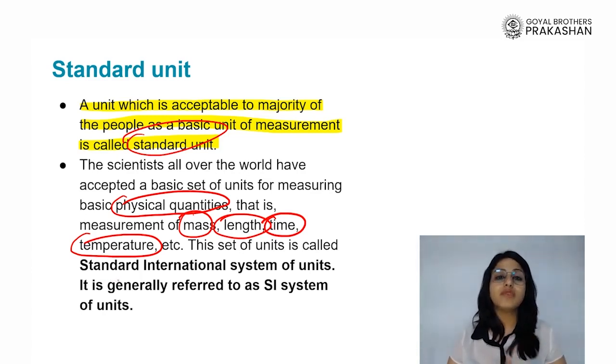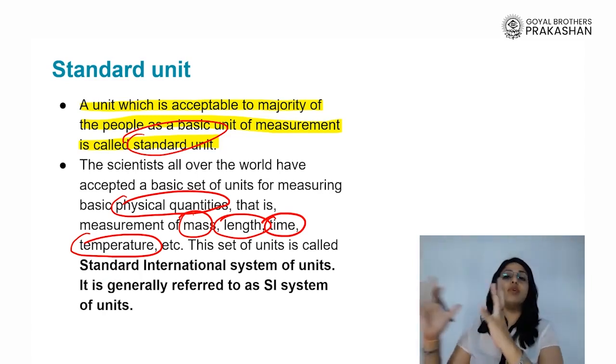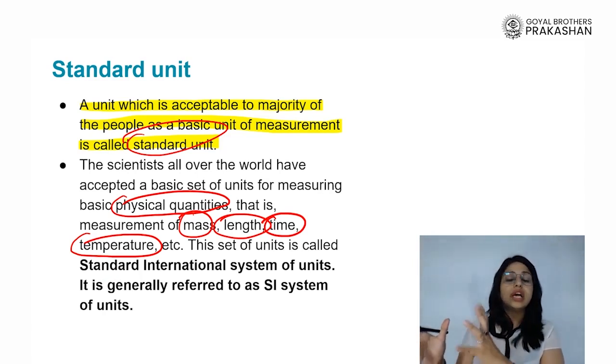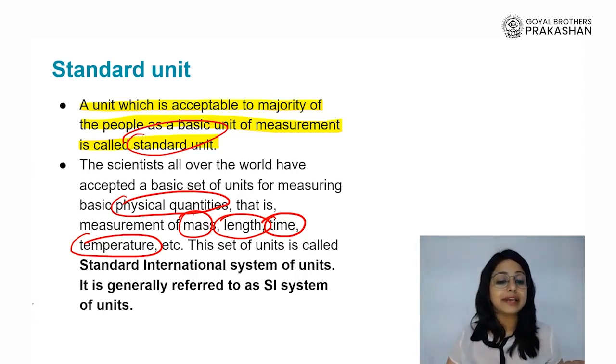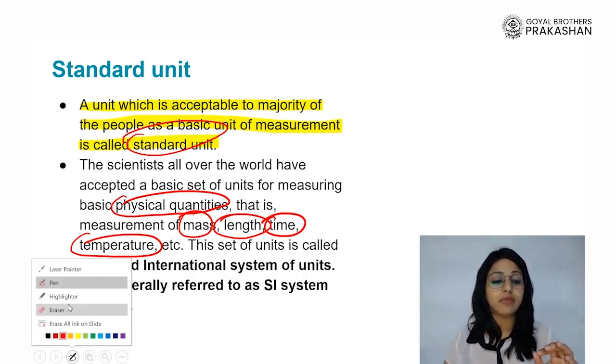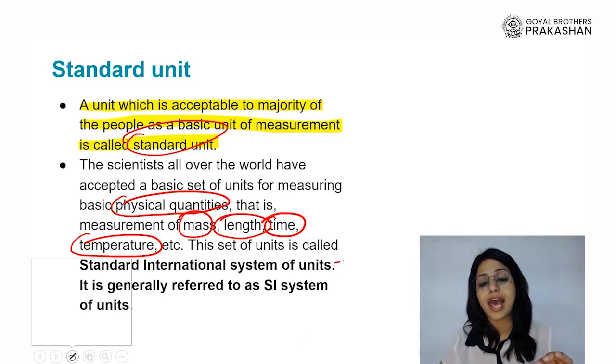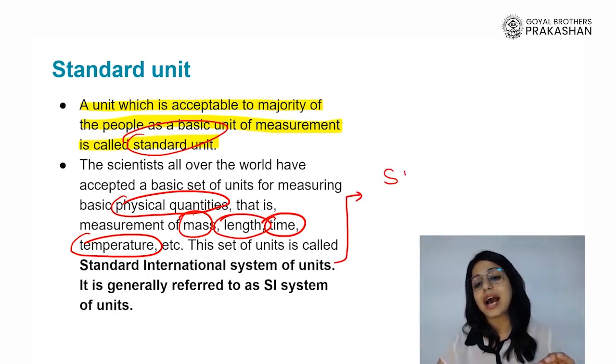This set of units which we have fixed for measuring these physical quantities is termed a system, or a group of these units, put as standardized units, termed the Standard International System, abbreviated as SI.